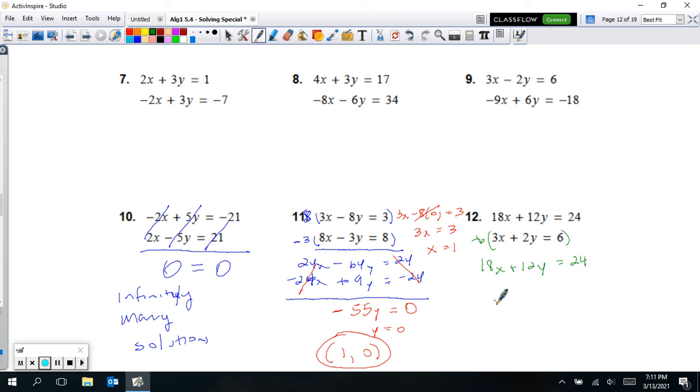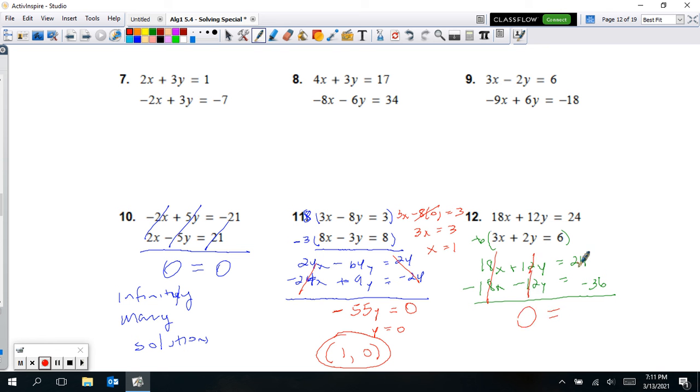And now negative 6 times 3x is negative 18x. Negative 6 times 2 is negative 12, so negative 12y. And negative 6 times 6 is negative 36. And so now we're canceling out our 18x's here. Those cancel. 12y and negative 12y also cancel, so we end up with 0. We're getting a special one.